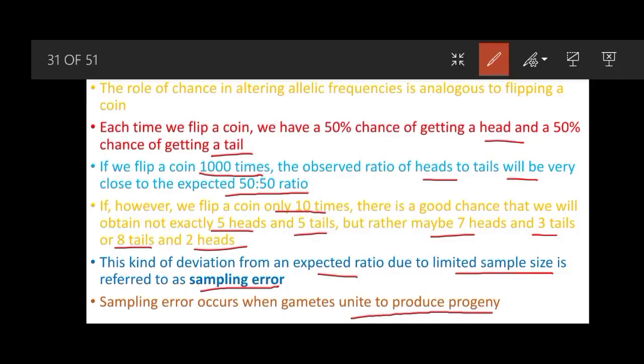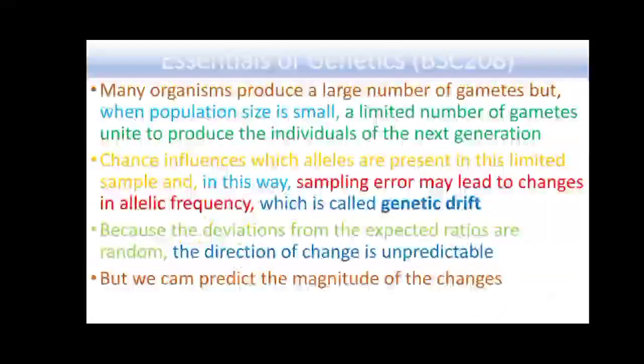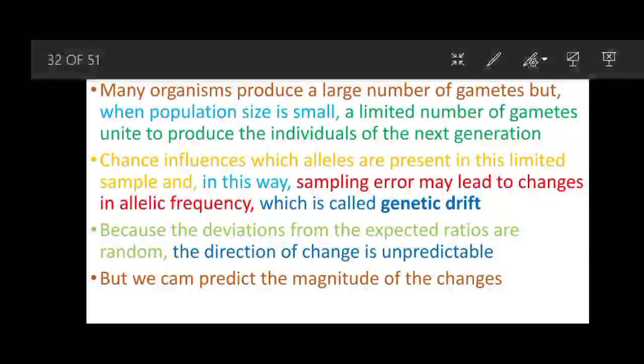When the population is small, there is a chance that this sampling error will occur as gametes unite to produce progeny. Many organisms produce a large number of gametes, but when the population is small in size, a limited number of gametes unite to produce the individuals of the next generation.